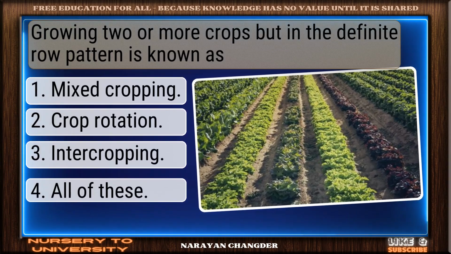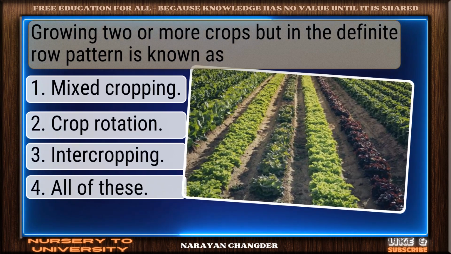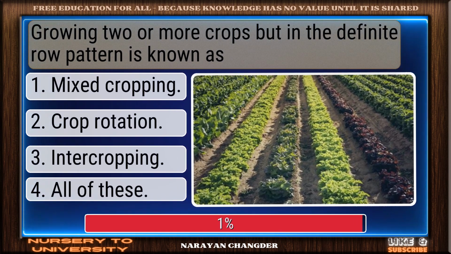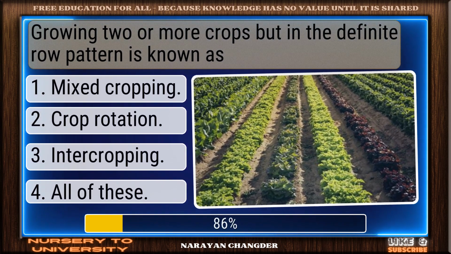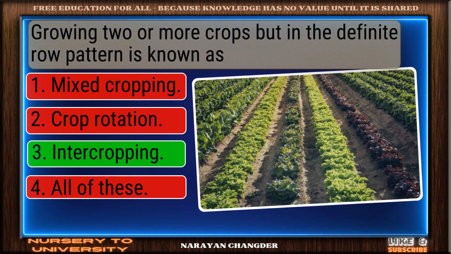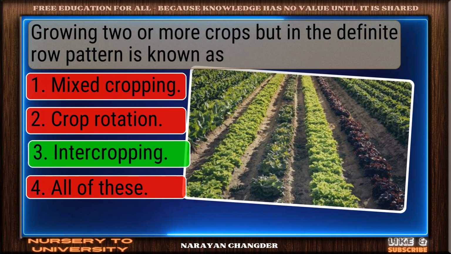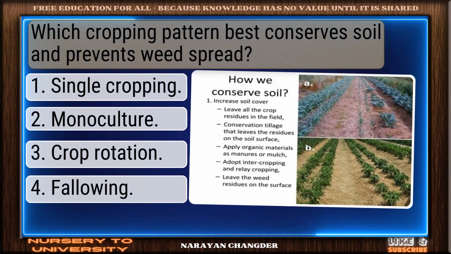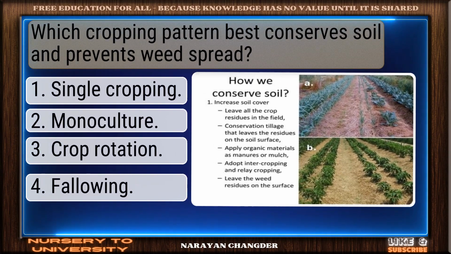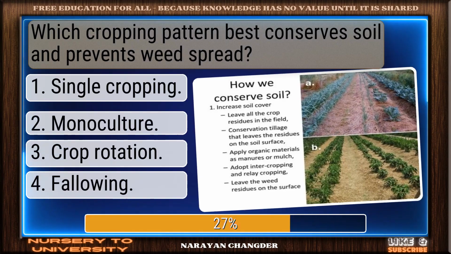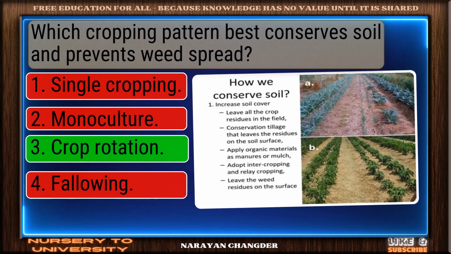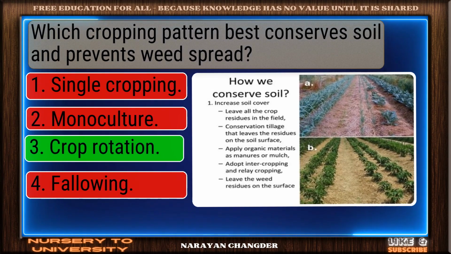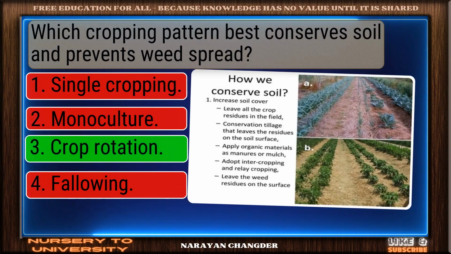Question number 46. Growing 2 or more crops but in a definite row pattern is known as? Strong choice. Intercropping is the right answer. Question number 47. Which cropping pattern best conserves soil and prevents weed spread? Nice work. You chose crop rotation and it is correct.